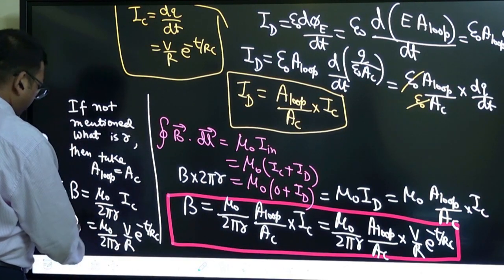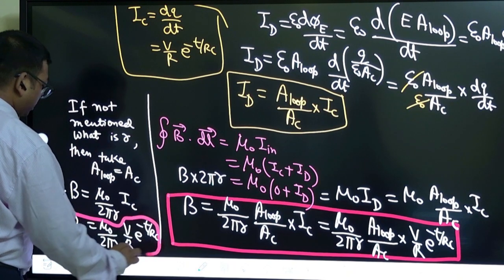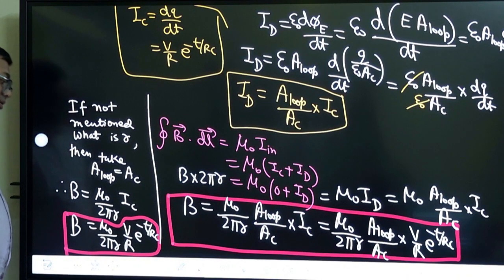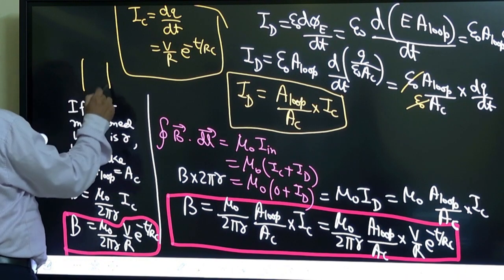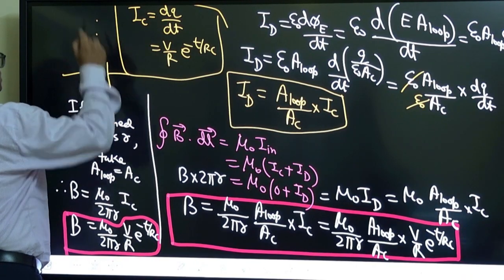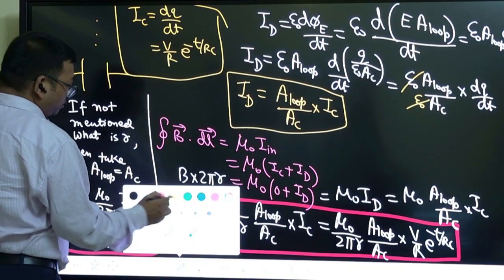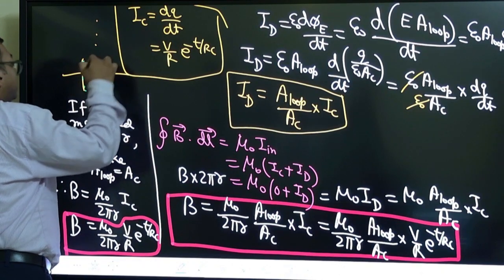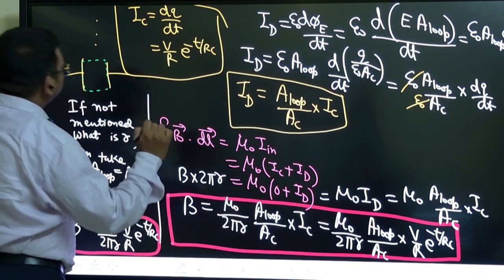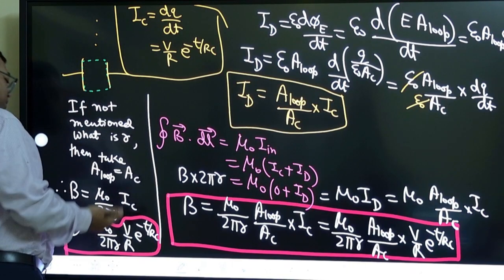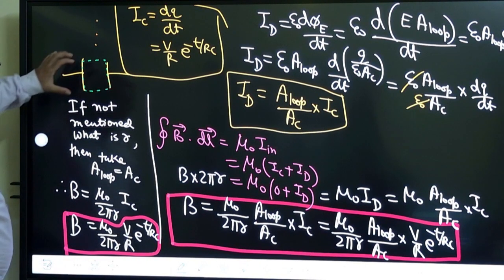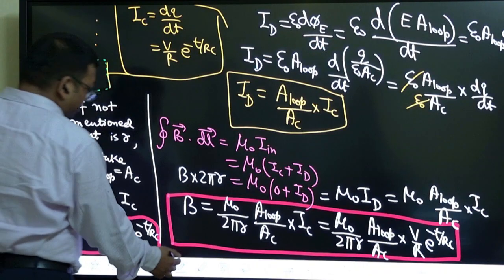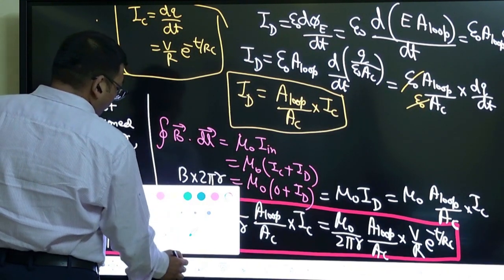If nothing is mentioned, or if they are mentioning outside the capacitor, or distance is very large, right? For example, suppose this is the capacitor and they are asking anywhere outside the capacitor. This is the region of the capacitor inside. If they are asking inside, then we can use that small r. But if they are asking outside, then we can simply take this. Outside means radially outside the capacitor. Okay, note that, radially outside the capacitor.